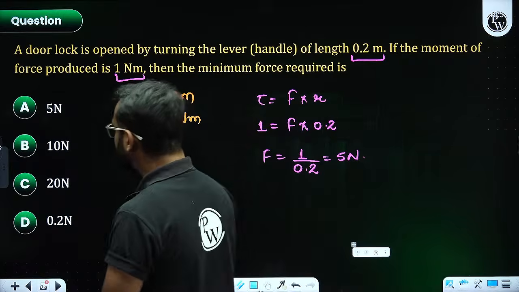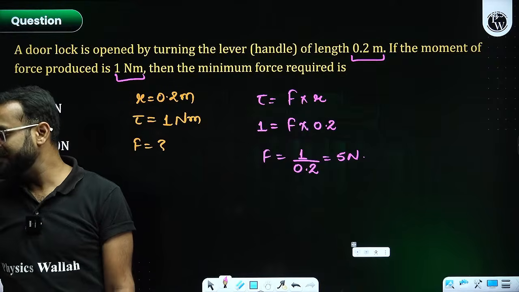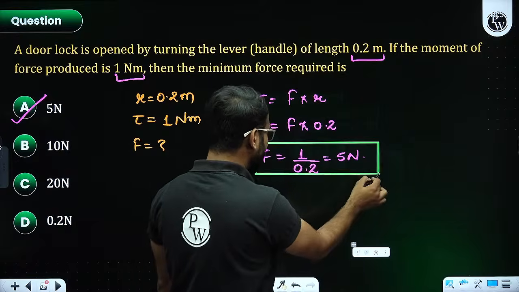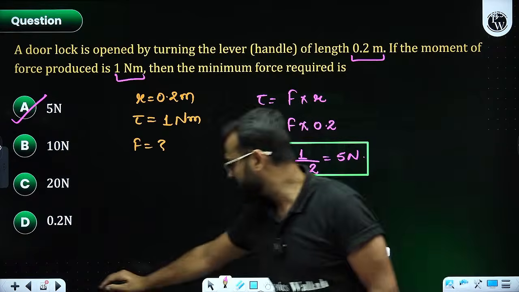Are you also getting the same value? That is option number A. Option number A is the answer, 5 Newton. As simple as that. Done. Clear? Sir, more questions.